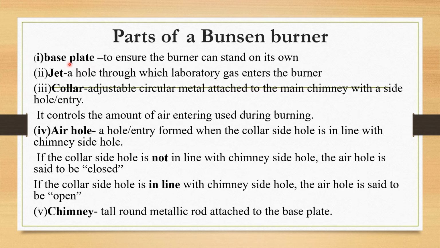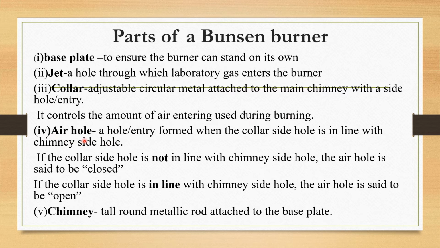So we have parts of the Bunsen burner and the different roles. The base plate is used to ensure that the burner can stand on its own. The jet is the hole through which the laboratory gas enters and mixes with air. The collar is an adjustable circular metal attached to the main chimney with a side hole entry. It controls the amount of air entering during burning.